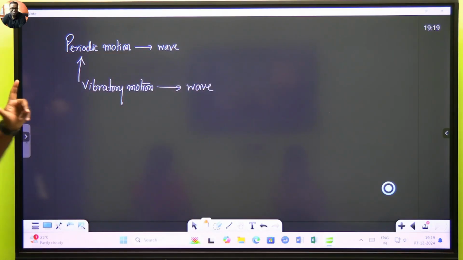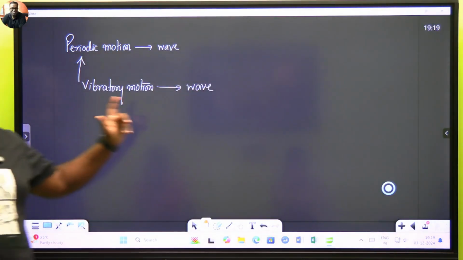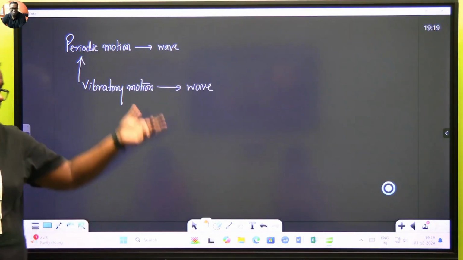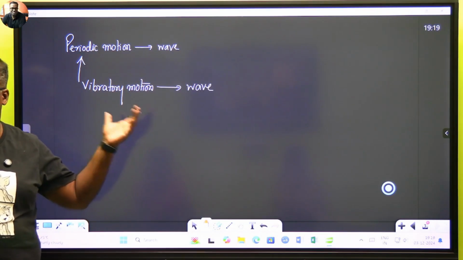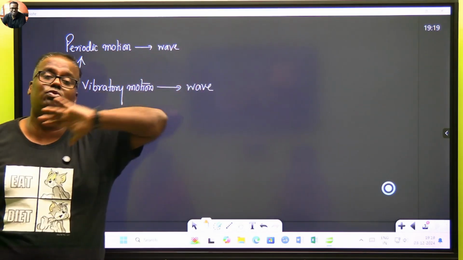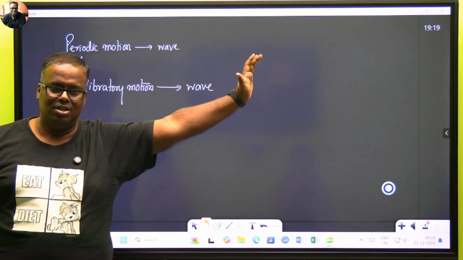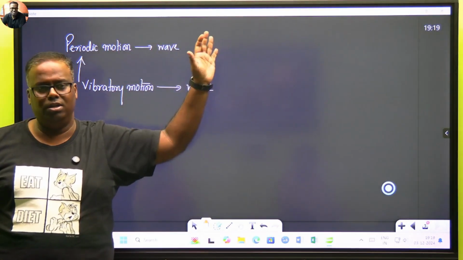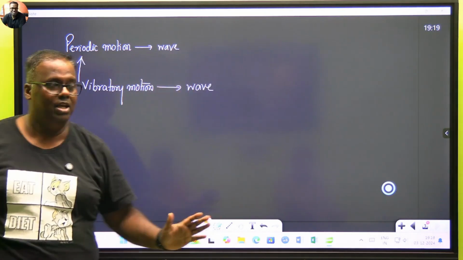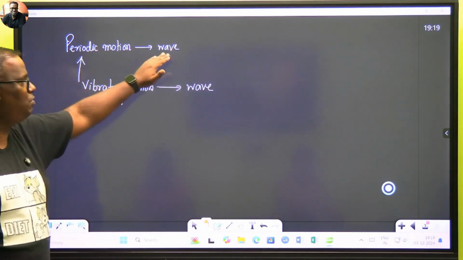So my second way of classification, and the two classifications do not have any interlink between them. You will see some sort of waves which are classified here also. The first one was only on the basis of medium. Please do not bring medium, it is a different way of classification. And the way we are learning is completely different. We will see certain waves which are falling here also, there also. It can be. So periodic motion gives me wave.